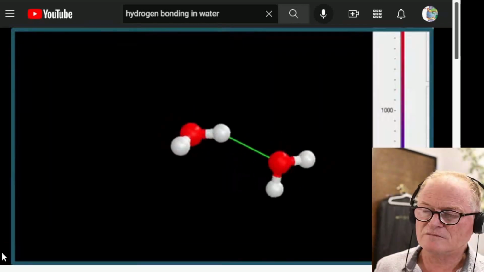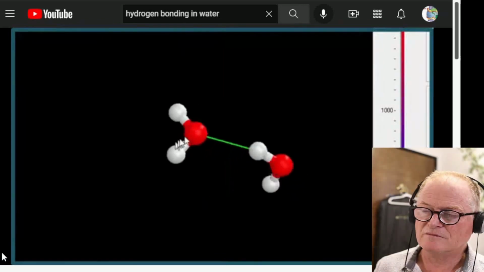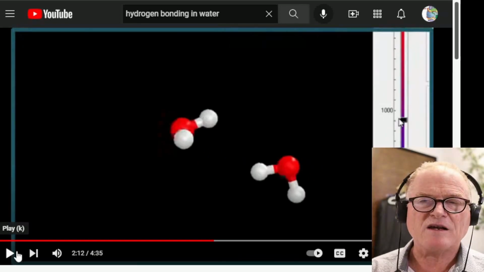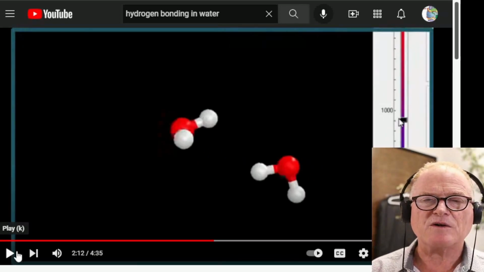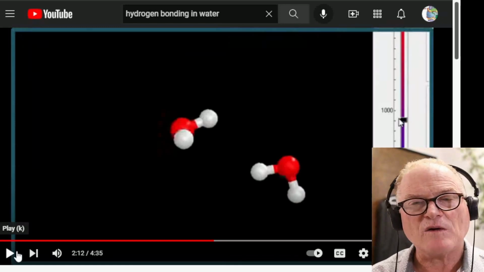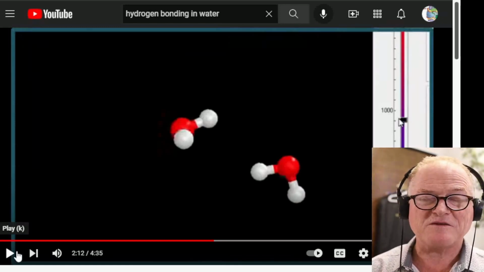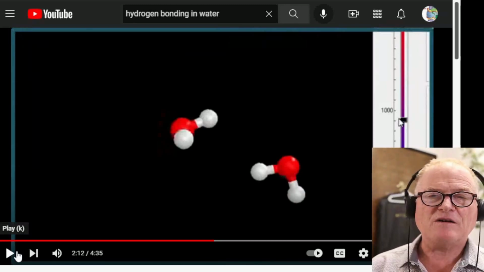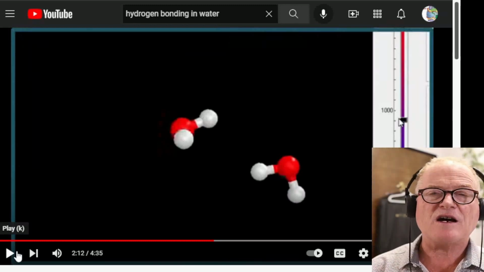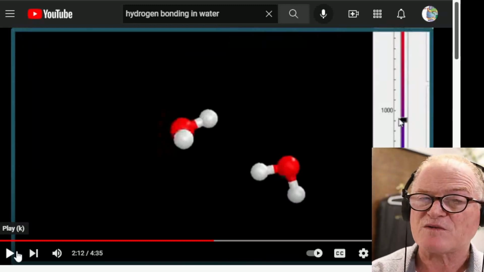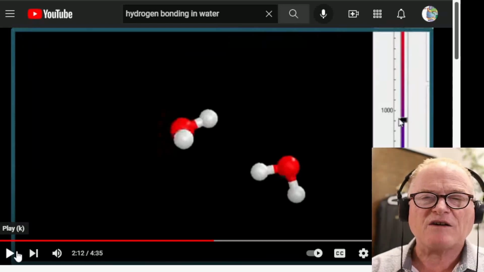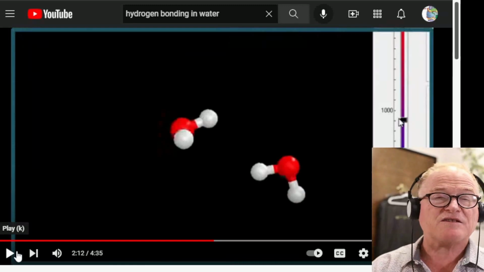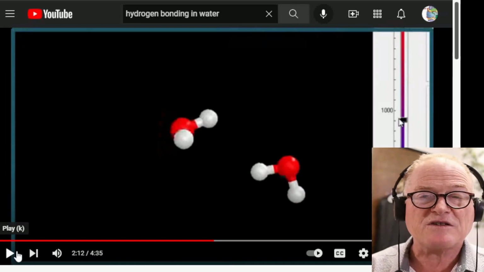Remember, hydrogen bonds aren't really that strong. Compared to the oxygen and the hydrogen covalent bond here, the hydrogen bond's pretty weak. This is something they say over and over again when you look into the literature on H2O. They say the hydrogen bond is kind of weak. And then in other instances, where it does something like surface tension, they say, well, that's because the hydrogen bond is very strong. Now, they don't realize that what they're really saying is that the hydrogen bond is variable. Sometimes it's weak, sometimes it's strong. How can something be both strong and weak without there being some mechanism to cause that? And since they haven't discovered the mechanism, well, it's going to seem very confusing.